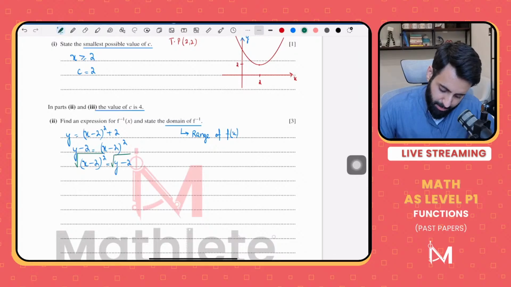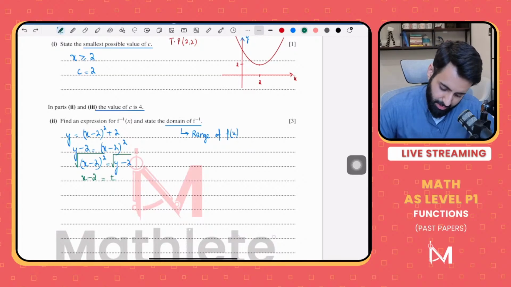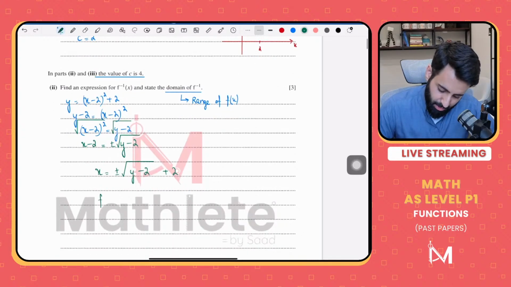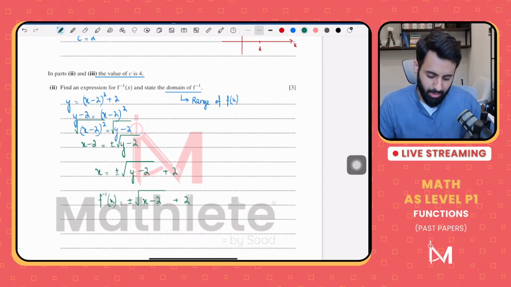Now what happens when you take the square root on both sides? You get a plus minus. The rule is that whenever you take the square root on both sides, you get a plus minus. So plus minus square root of y minus 2, and then when you make x the subject, it's going to be plus minus square root of y minus 2, plus 2. And then in the final step, f inverse of x is equal to plus minus square root of x minus 2, plus 2. Here's the thing. Now we have to decide whether we're going to take the plus sign or the minus sign. We can't just take both.